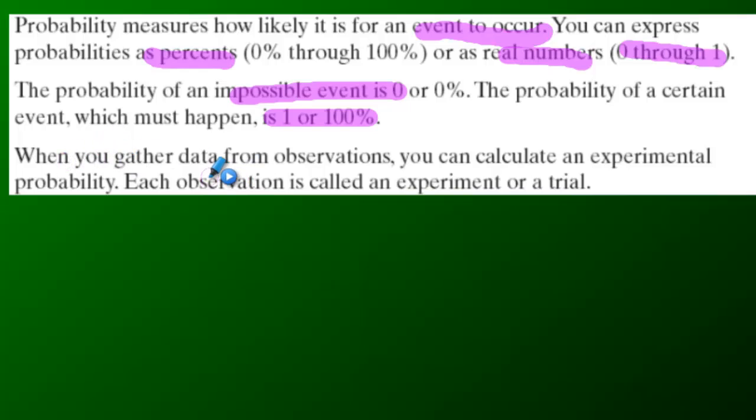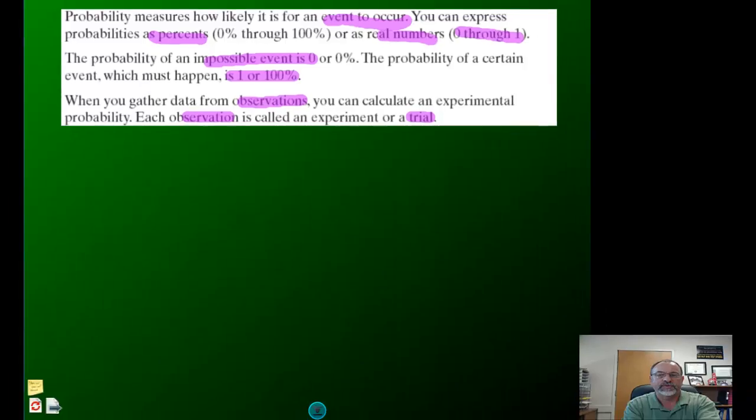Now, this last sentence deals with experimental probability. When you gather data from observations, you can calculate an experimental probability. Each observation is called an experiment or a trial. So basically, experimental probability is where you actually take data, you actually do the experiment, and then you count up how many times one event occurred as opposed to the other. The easiest way to talk about it really is flipping a coin. You flip a coin 10 times, you mark down how many heads you got and how many tails you got.